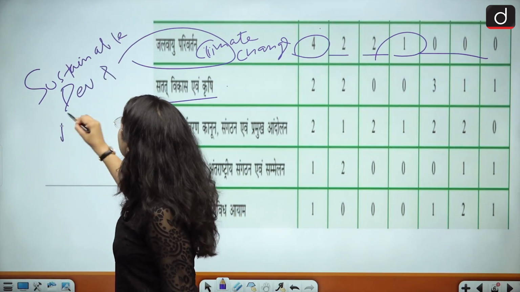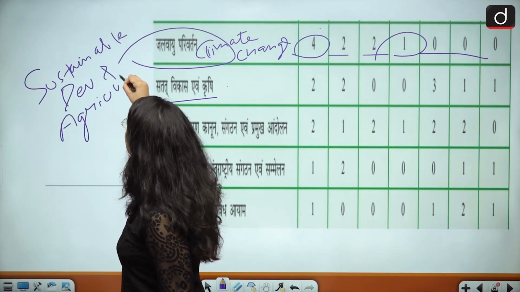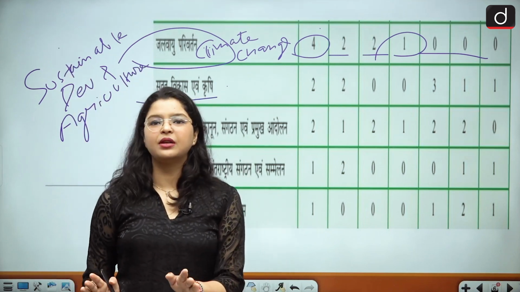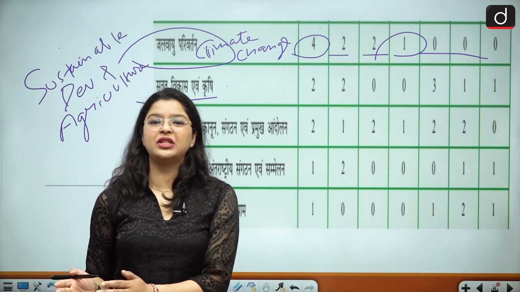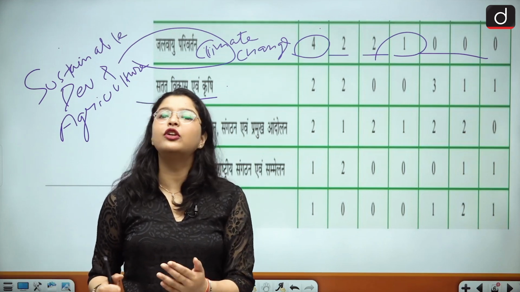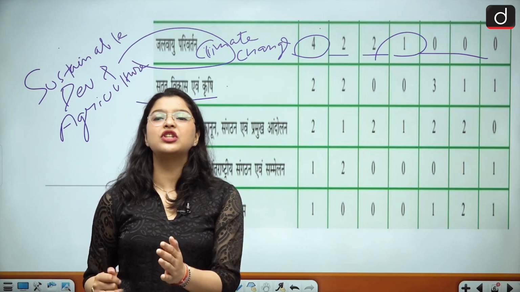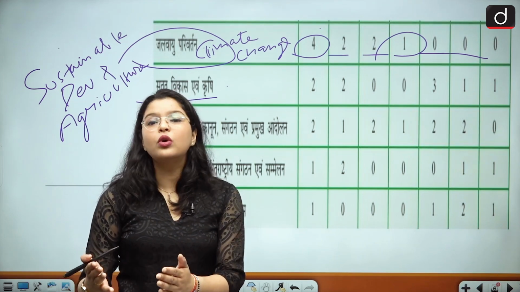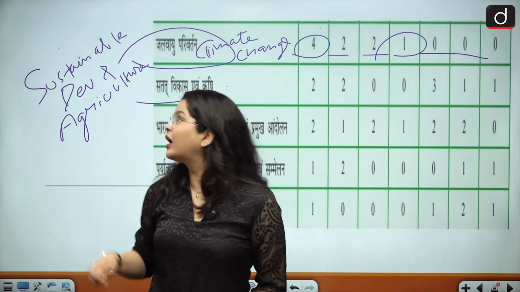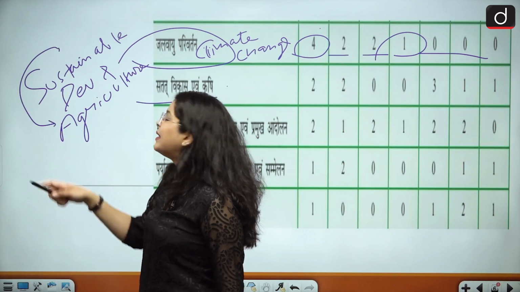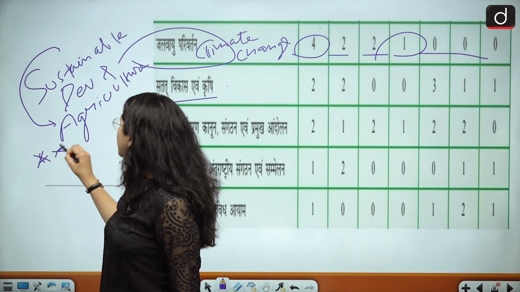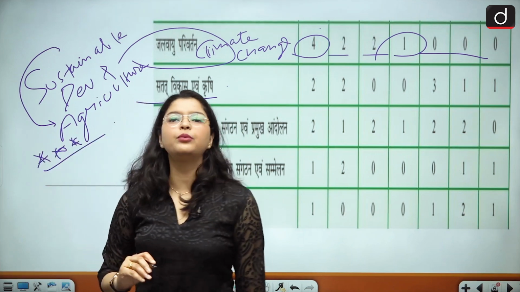Then if you talk about sustainable development and agriculture. See, SDG goals, MDG goals, very famous, not only in UPSC but in other examinations as well. They keep on repeating this topic of SDG goals and MDG goals, and whatever the National Action Plan on Climate Change, what steps towards sustainable development India is taking, what the government schemes regarding it are, okay, how we are achieving sustainable development in the field of agriculture. So this topic again becomes very, very important from the examination point of view.